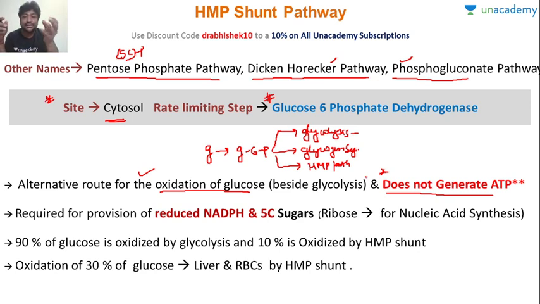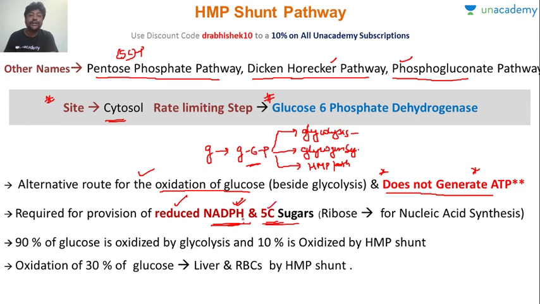Now you have to understand this simple concept. Glucose, when it comes, is an energy rich molecule for the cell. Now the cell breaks some part of it for immediate energy release, and whatever additional it has got, it can store as glycogen, it can convert into fatty acid and store there, or it can produce reducing equivalents like NADPH. So it is also a form of energy. Remember, this NADPH is also a form of energy. It does not require immediate energy, because ATP is for immediate energy. So what it can do is change this glucose 6 phosphate into NADPH form, which can go to the electron transport chain, and there they can generate energy also.